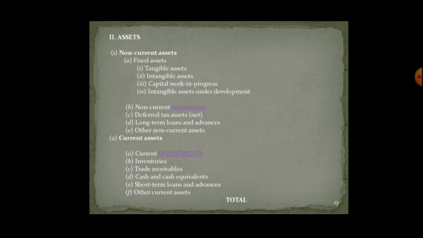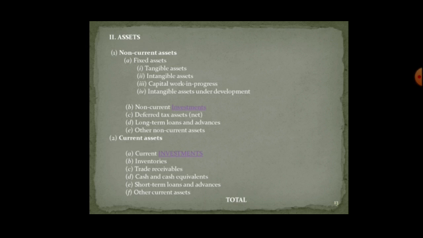Long term loans and advances, these loans on the asset side are the loans that you have already given to people, say staff or maybe any other intermediary. Other non-current assets. So when the term non-current comes, it means that it is giving benefit to the business for a longer period of time.